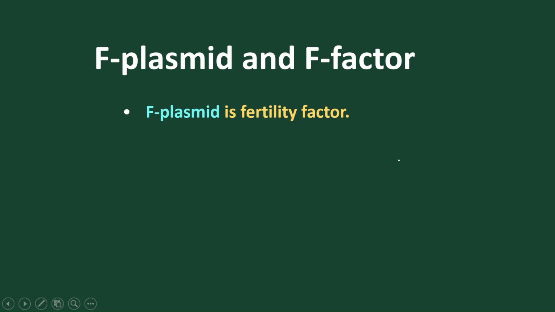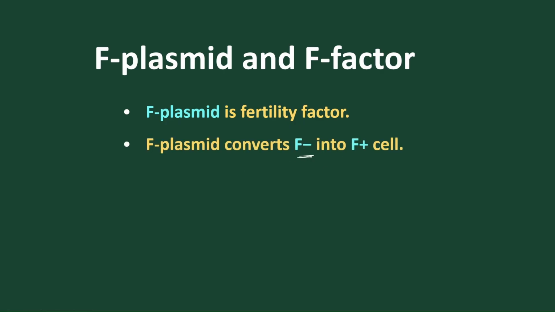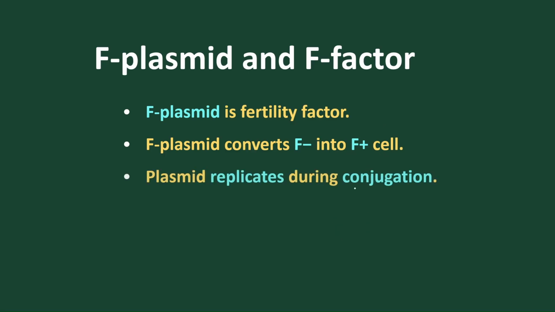So the bacteria with the F plasmid are F plus, and those without plasmid are F minus. For example, suppose this is having plasmid and this is only a DNA. So this is called F plus and this is called F minus. F plus acts as the donor, and F minus acts as the recipient. As F plus contains the plasmid, F minus doesn't have the plasmid. There are two different forms of bacteria on the basis of presence and absence of plasmid. The plasmid replicates during conjugation. Only the plasmid helps in formation of the conjugation tube.